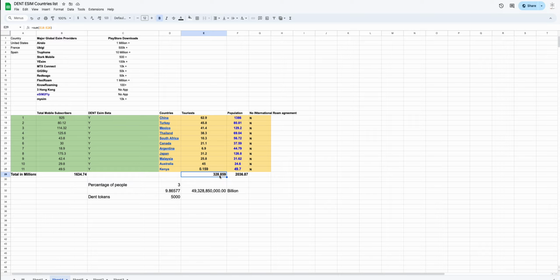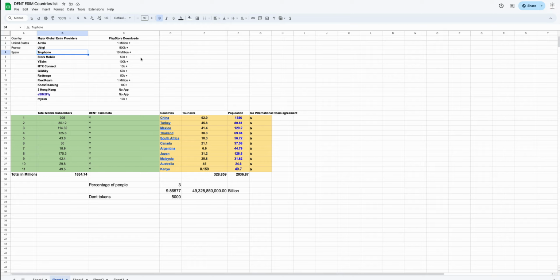people visiting, because eSIM is very useful when you are going on vacation to other countries on this list. If you are visiting one of these countries, it's very likely that your provider is not going to have a roaming agreement with any of them. So you might end up either buying a local SIM or one of the eSIMs offered by these popular providers. If you look at the major eSIM providers, I have compared the Play Store downloads just for statistics. Airalo has got 1 million plus downloads, and another big one is second on the list.